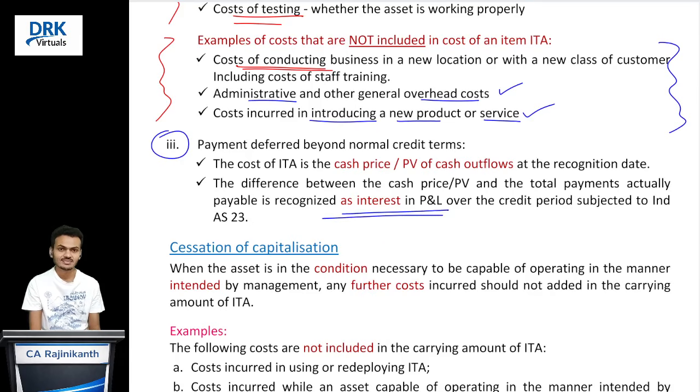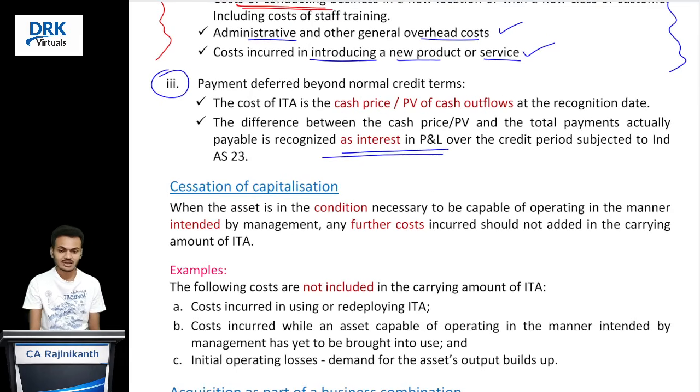That is fine, sir. Then what about the initial recognition amount? In that case, standard is saying that initially recognize at cash price only. Cash price means what?